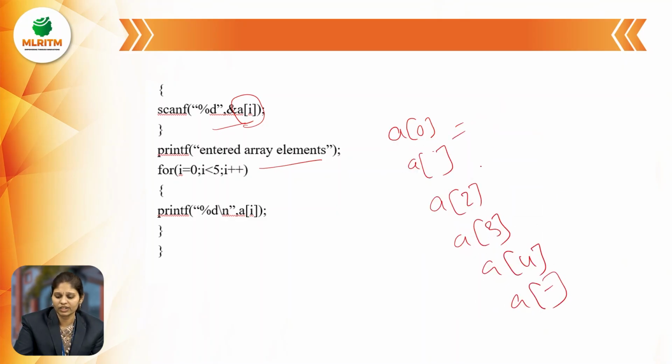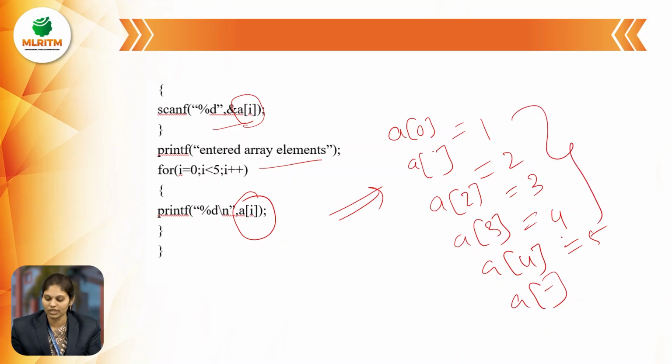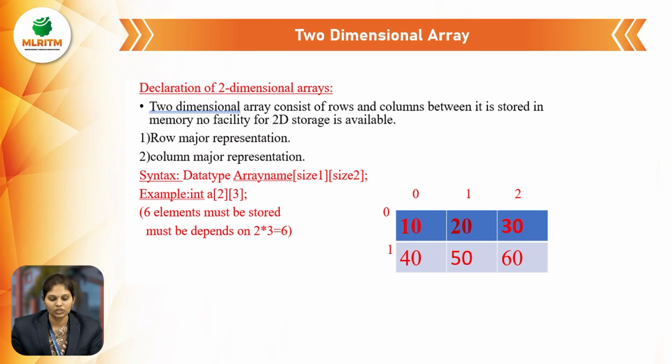So here the elements are 1, 2, 3, 4, 5. So automatically it will store it at runtime. After compilation of the program, it will take the values into an array. So it is called runtime.